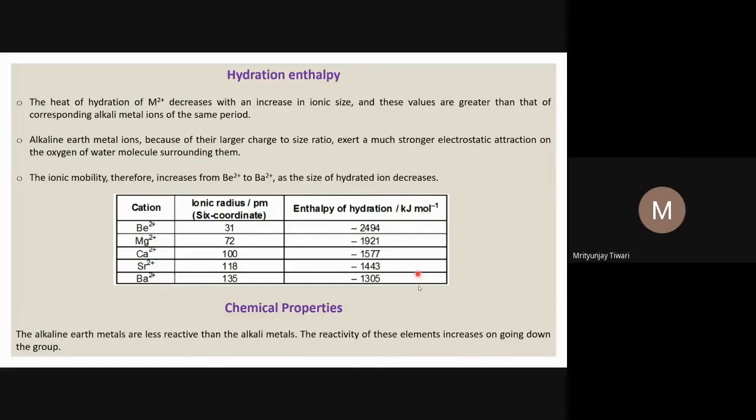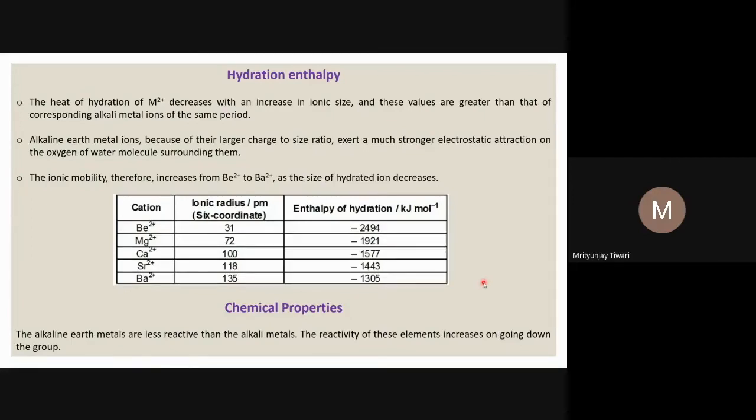So the enthalpy of hydration decreases down the group, and the ionic mobility increases in the opposite direction, because as the enthalpy decreases, the ionic mobility increases. The hydration enthalpy is opposite to the ionic mobility. When the hydration enthalpy is more, the ionic mobility will be least, because as you know, more and more water molecules are associated, so the entire hydrated cation will be heavy. Because of its heavier size and mass, its mobility will be least.